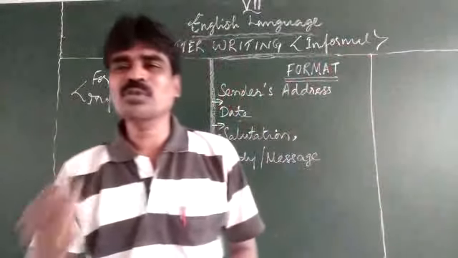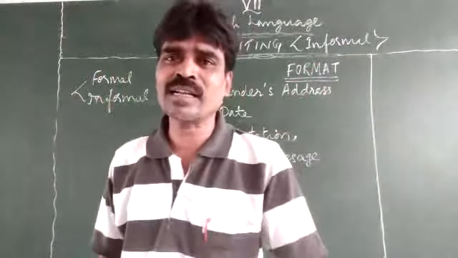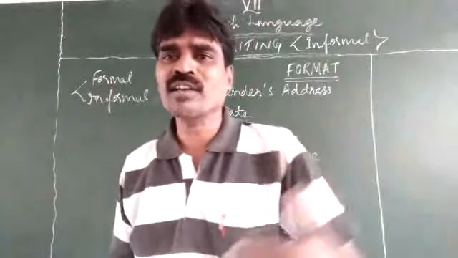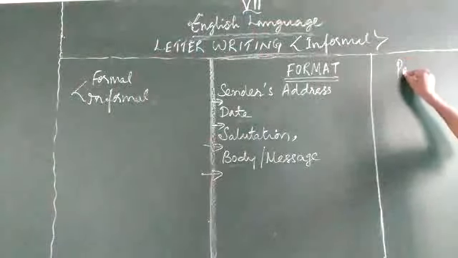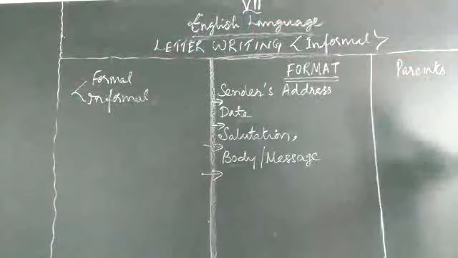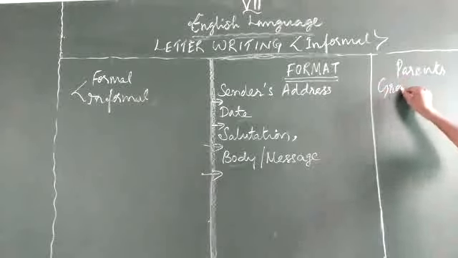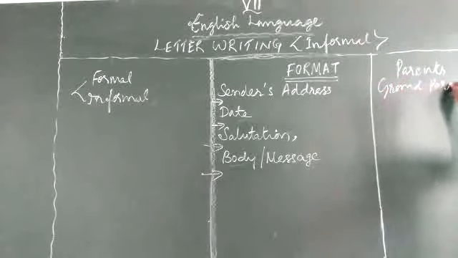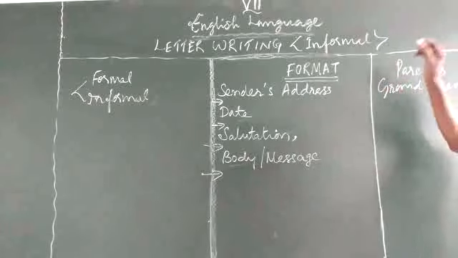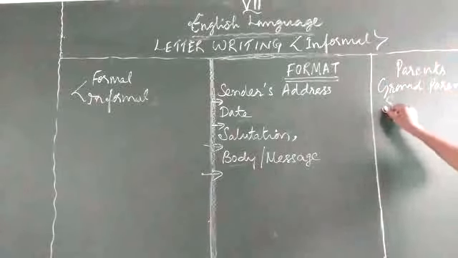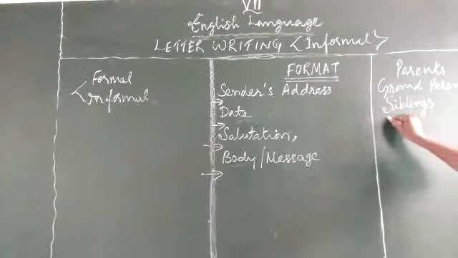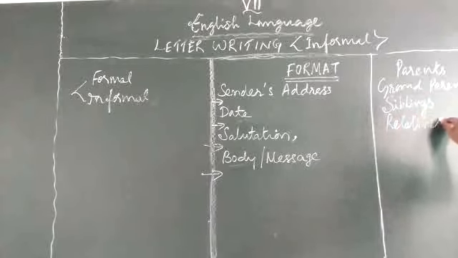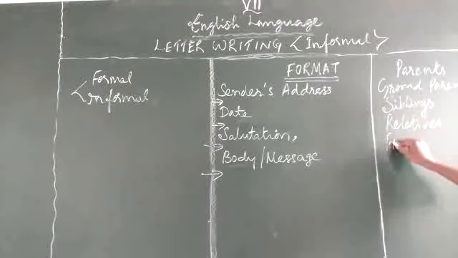Prior to that, we should know whom we have to address in this informal way of writing. First and foremost, the parents and the grandparents, then the siblings, then the relatives, and the friends.